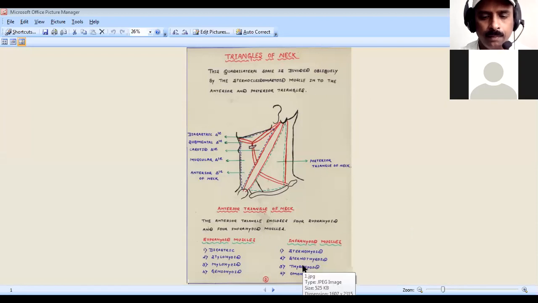The first one is the anterior triangle of neck. If you keep the question bank side by side, you can recollect. The questions relating to the neck are: first, the anterior triangle of neck, posterior triangle of neck.